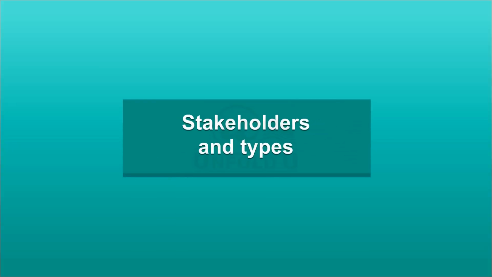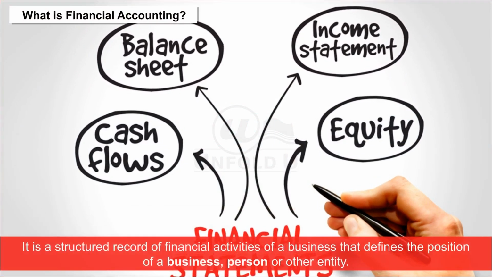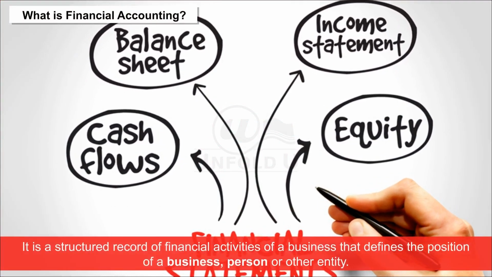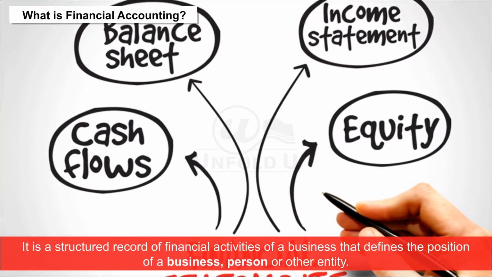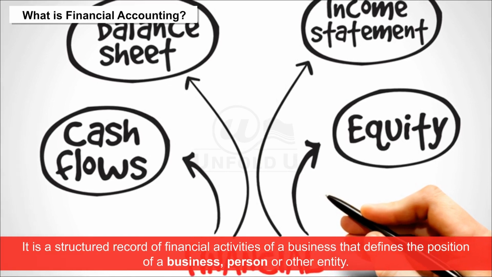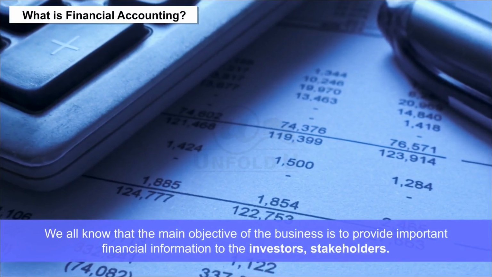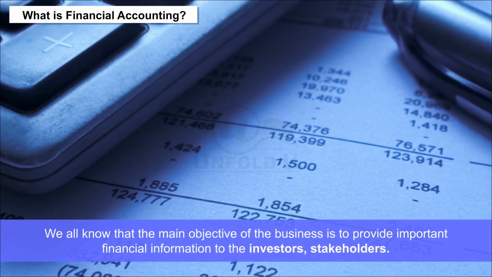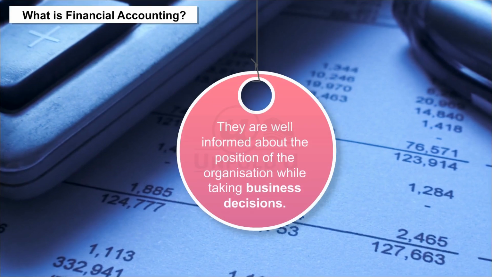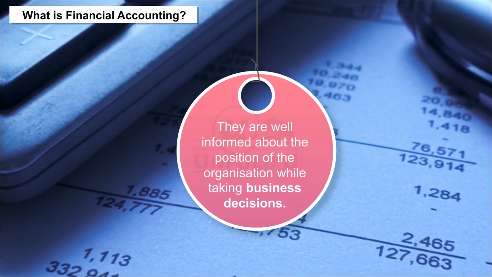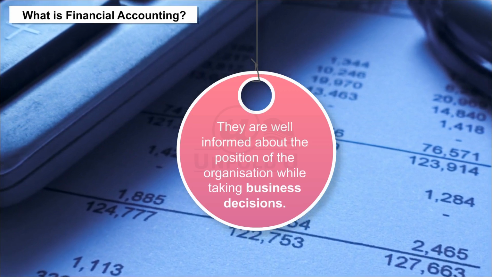Stakeholders and types. What is financial accounting? It is a structured record of financial activities of a business that defines the position of a business, person, or other entity. We all know that the main objective of the business is to provide important financial information to the investors, stakeholders, so that they are well informed about the position of the organization while taking business decisions.